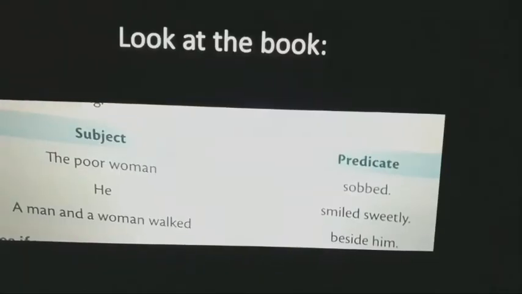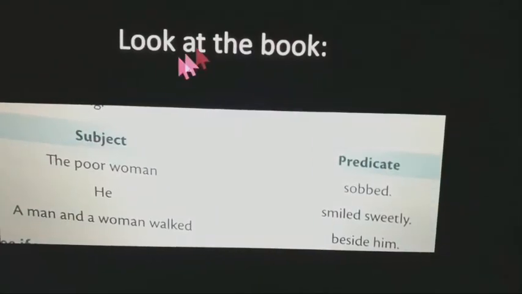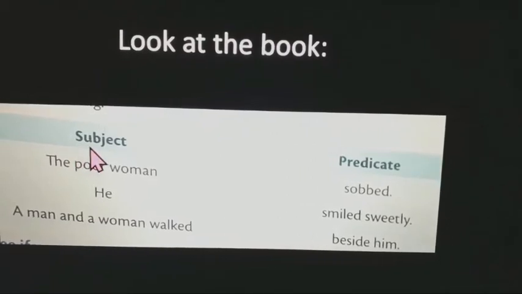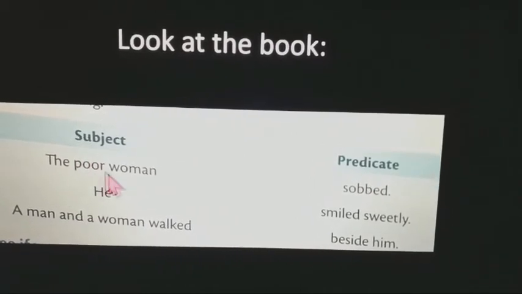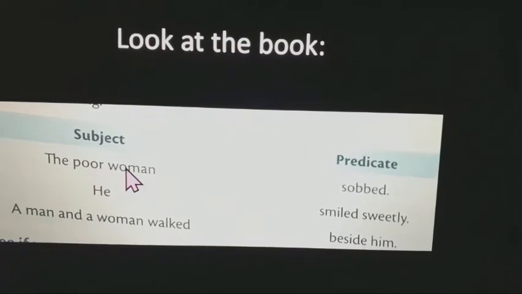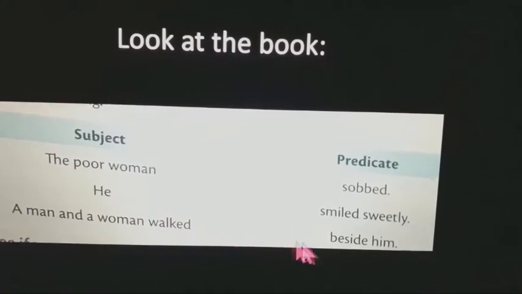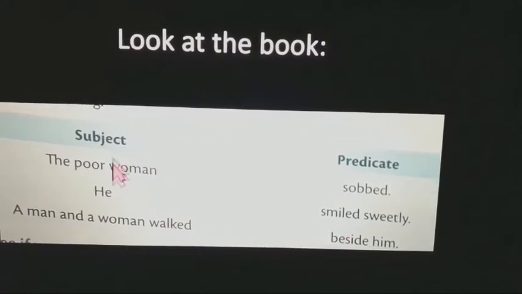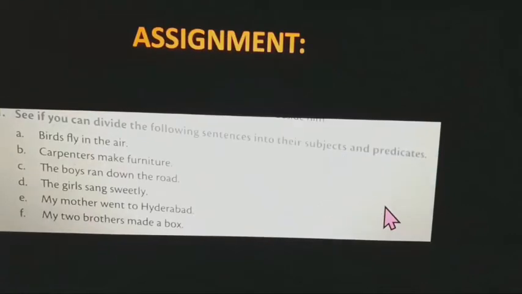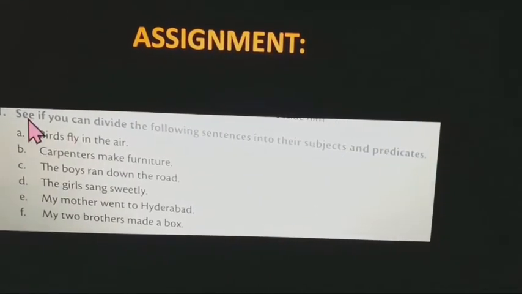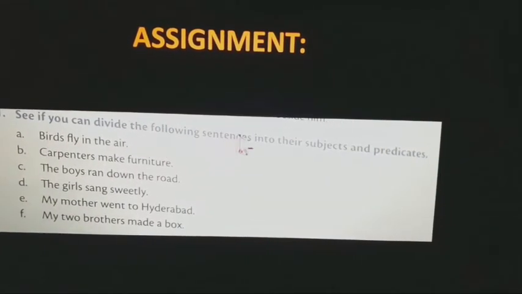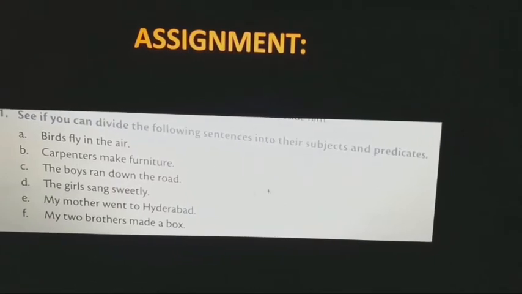So with the help of this song, it will be very easy for us to remember what subject and predicate is. Now have a look at the book. Subject, predicate. The poor man, the poor woman sobbed. He, subject, smiled sweetly. A man and a woman walked beside him. Okay, subject, predicate. Now it's your assignment.